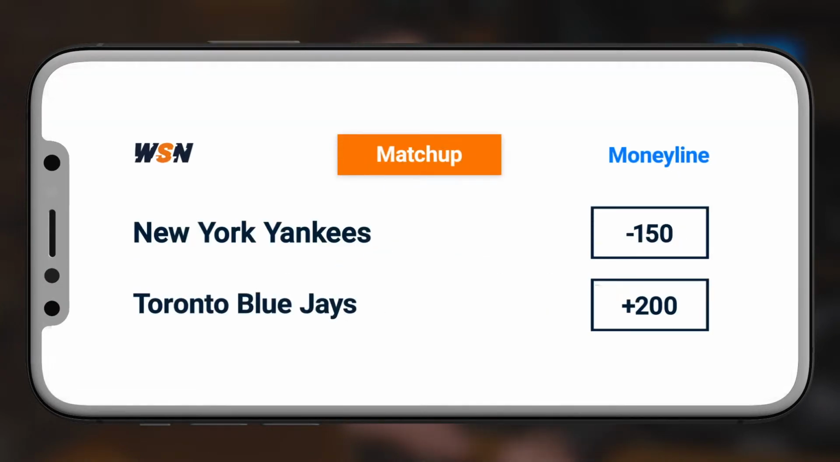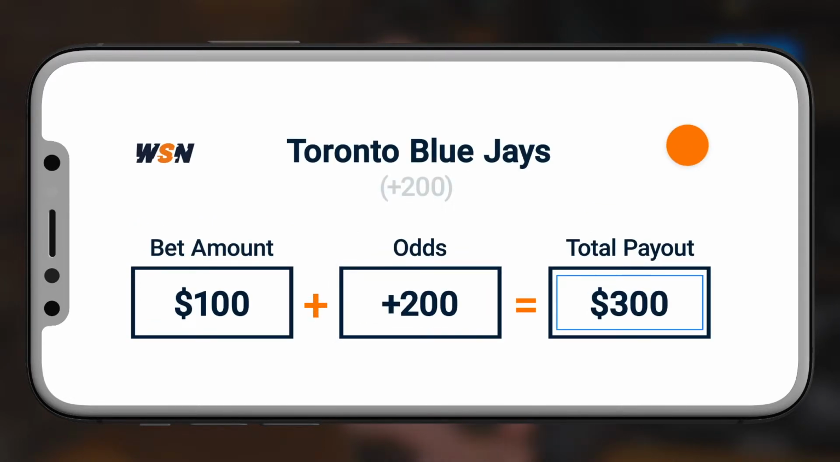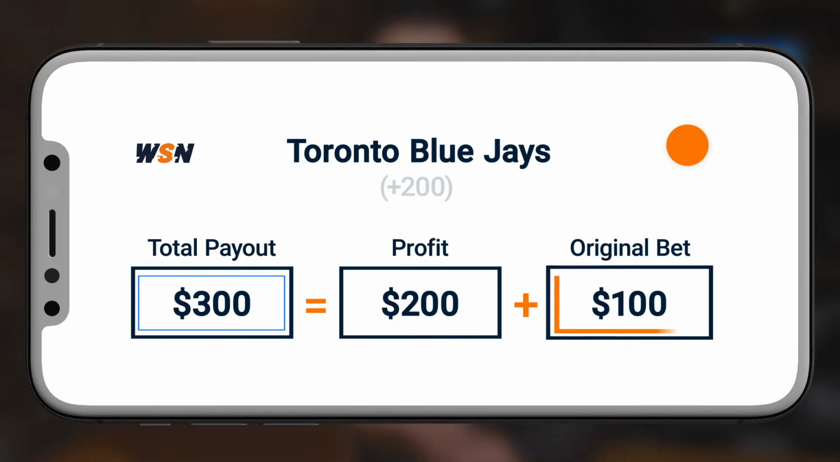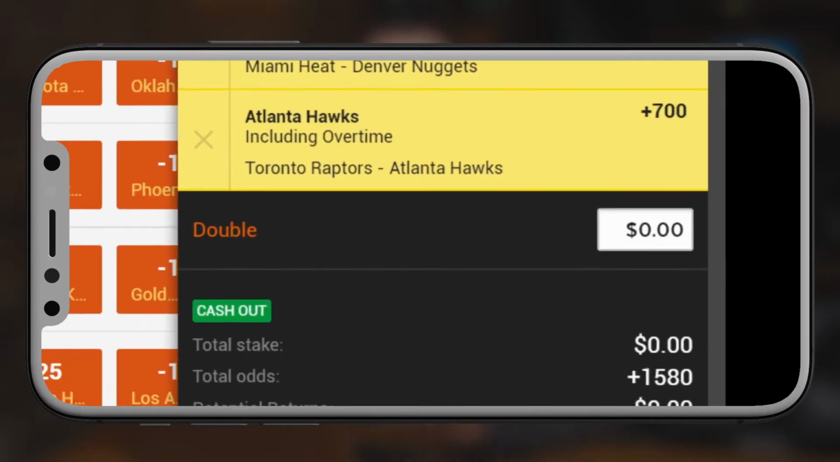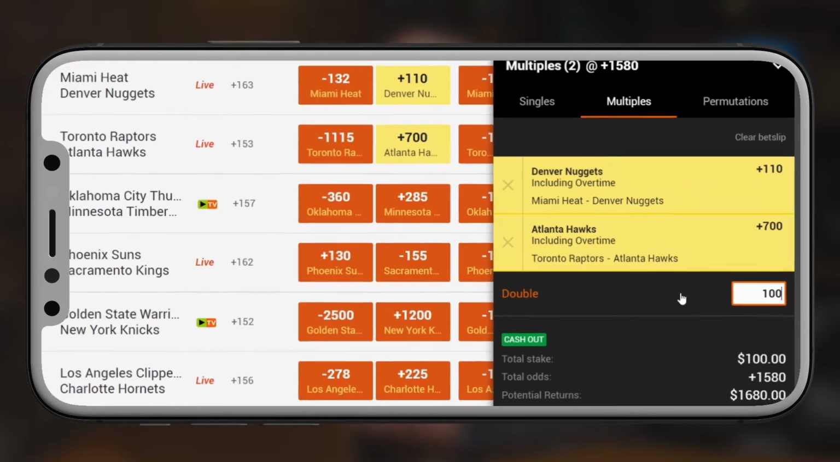The plus sign, on the other hand, shows you which team is the underdog, and the number is the amount of profit you win for every $100 you bet. A $100 bet with the odds of plus 200 pays out $300 total, $200 profit, and your original $100 wager. You don't have to bet the $100 though. You can bet any amount you want, and the sports book will use the odds to calculate your payout. When you place your bets online, just type in how much you want to bet, and the site will calculate the odds automatically and tell you how much you stand to win before you actually make the bet.